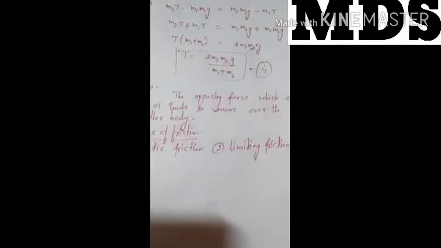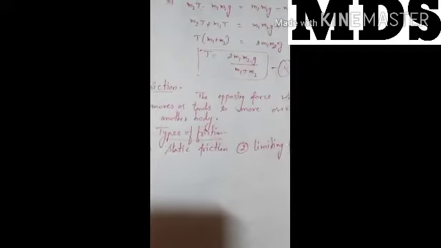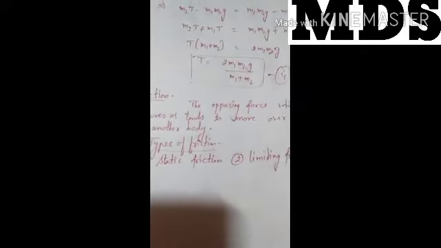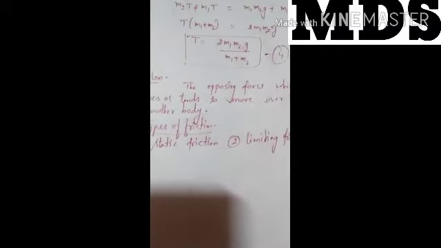Static friction is the opposing force that comes into play when a body tends to move over the surface of another, but actual motion has not yet started. Static means at rest. That friction will act when the body tries to move on any surface, but it remains in the same position.